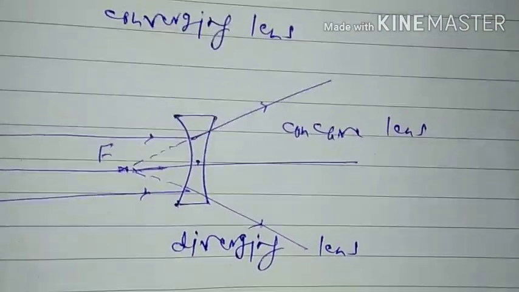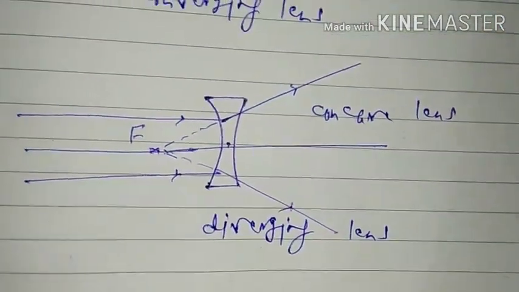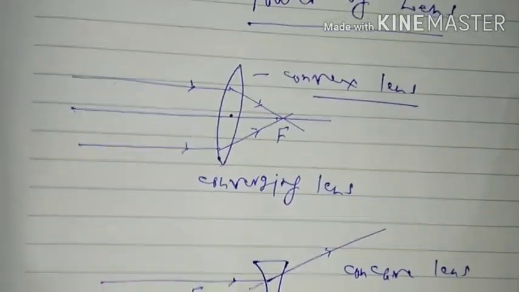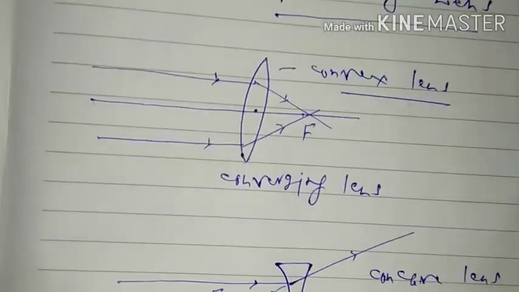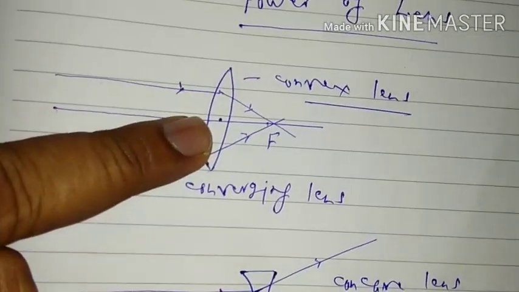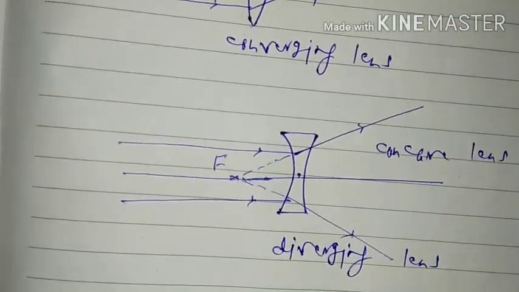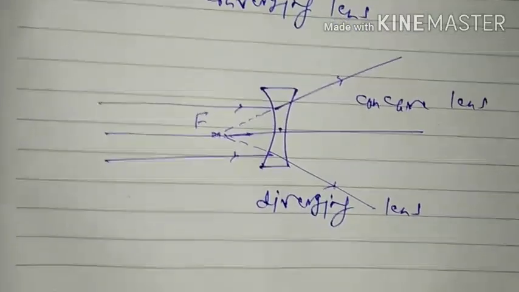So what is power? Power of lens is the ability of any lens either to converge or diverge rays of light. Which lens will converge? Convex lens will converge. Which lens will diverge? Concave lens will diverge. So now we can easily define power of the lens.